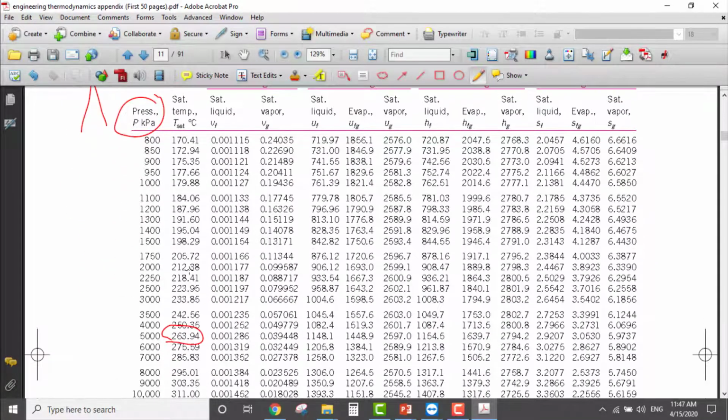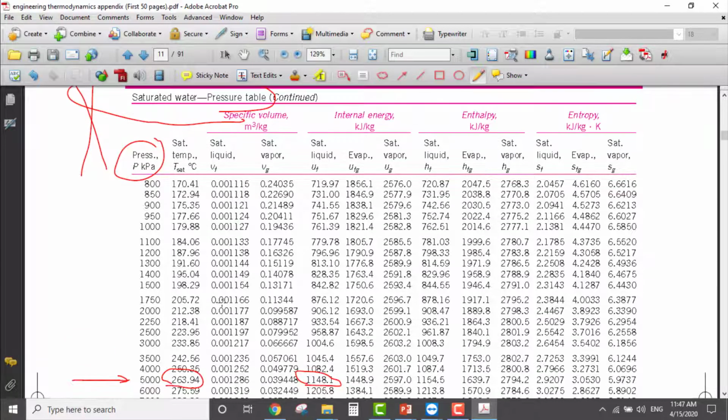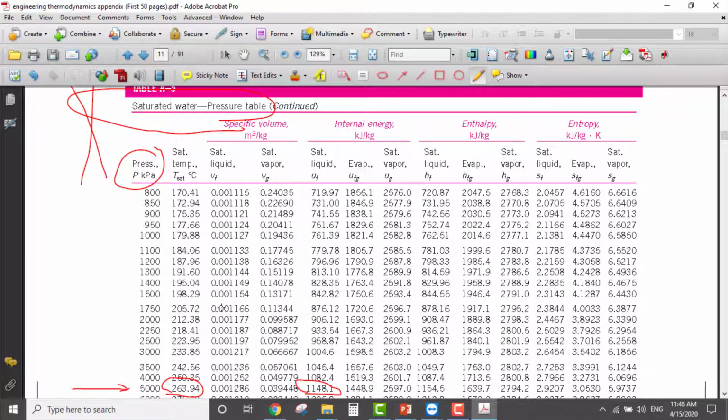So if you stick to 5000 here, and you benefit from UF from this table, see, it's not 333, it is 1148. So this is wrong value, and the error will be very huge. Okay, so this is always the case. Whenever you could not find your value in the compressed table, go back to the temperature table. Okay, go back every time to the temperature table.